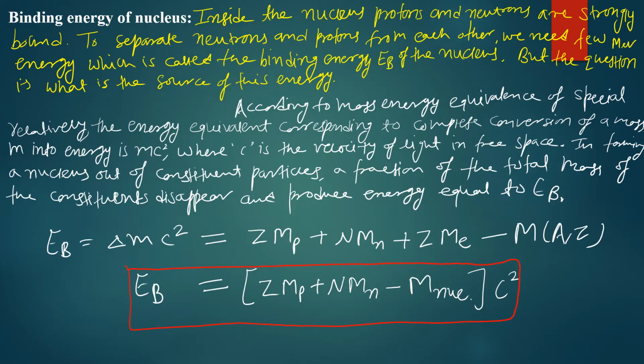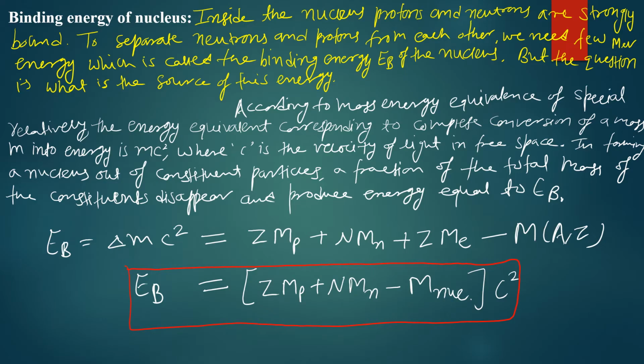So how can we calculate the binding energy of a particular nucleus? If you know how many protons and how many neutrons are available in a particular nucleus, and you also know the mass number of the nucleus, then you should use the Einstein mass-energy equivalence formula.